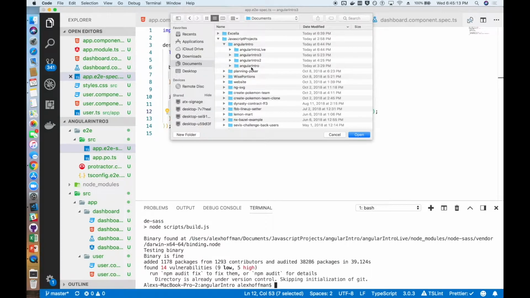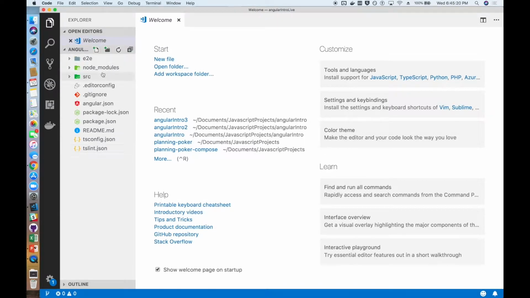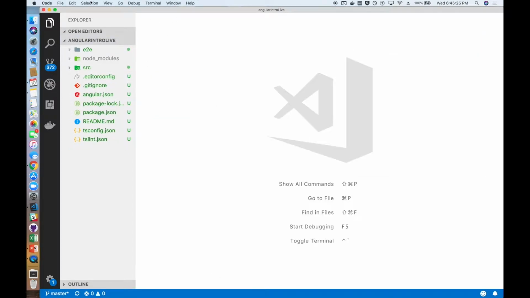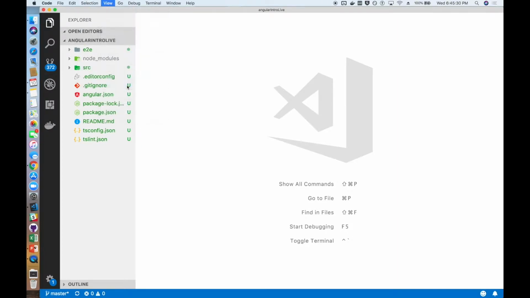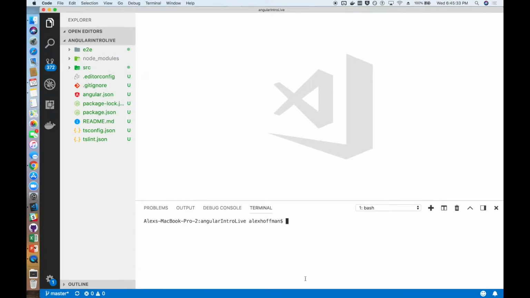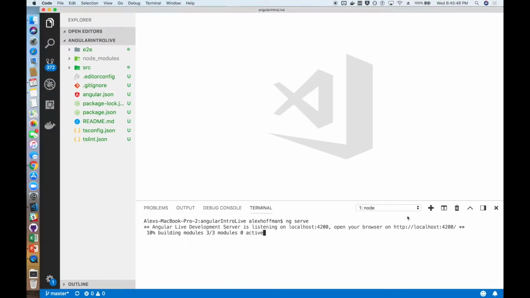And we called the project Angular Intro Live. So we're going to open that in the editor. So here you can see that we've got all of our files generated for us, all of our configurations, the entire project is set up for us. So if we open up our terminal, we can now go ahead and run ng serve, which is another CLI command. The ng is the code word for the CLI.